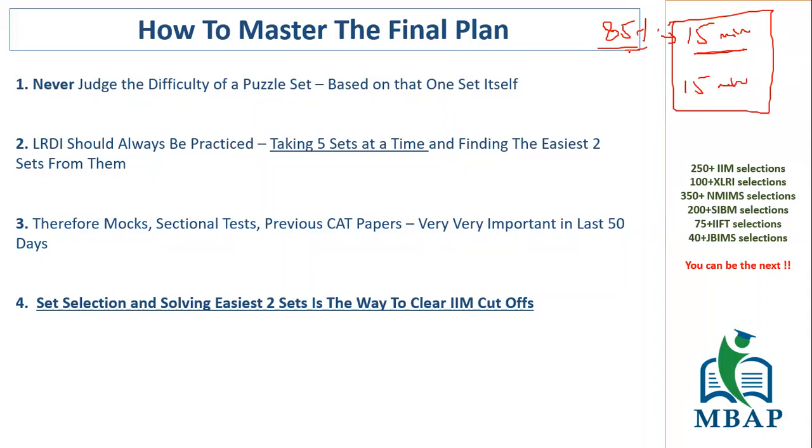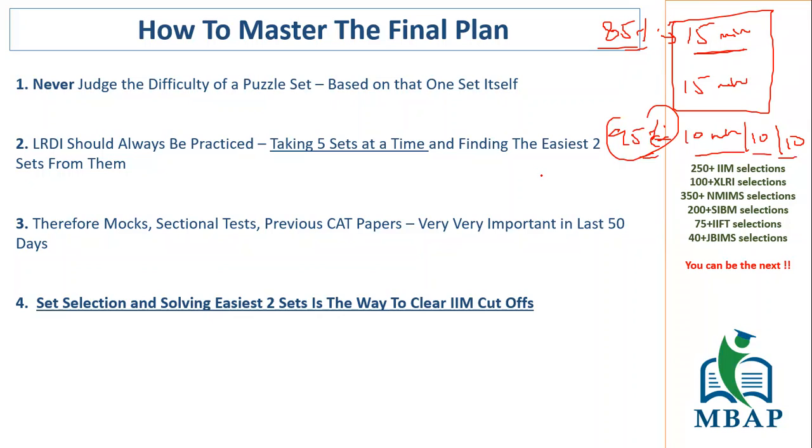Okay, and for people aiming high, who can do better, they can definitely solve one set in 10 minutes, so 10, 10, 10. That means they can solve a total of three sets, and that is definitely going to give them a 95 percentile plus.